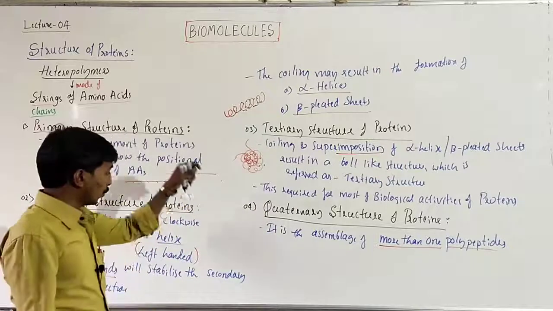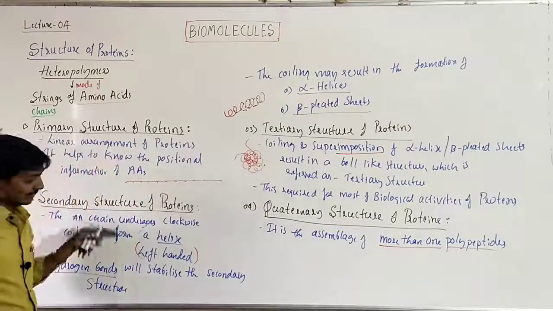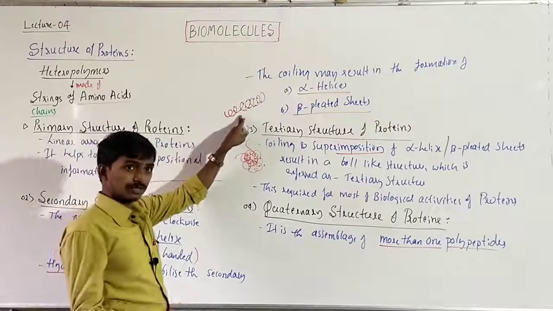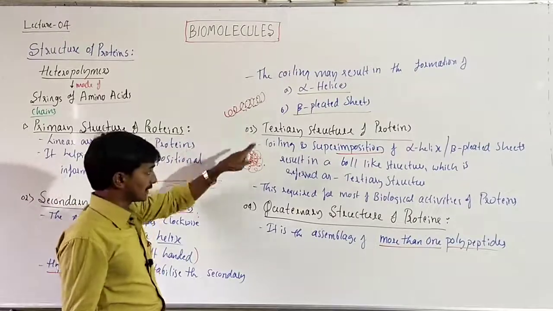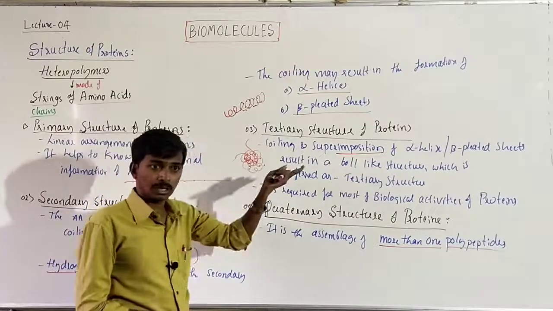So one chain in primary structure, the same single chain in secondary structure, and the same single chain in tertiary structure with more coiling.